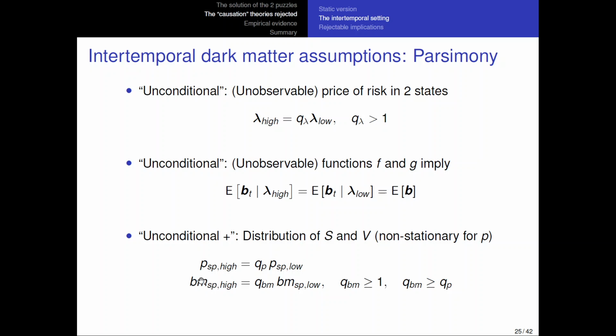So if we make this assumption that book-to-market spreads increase in high price of risk states, then at least I want to assume that they don't increase by less than the size spread. So if it's going to increase, it's going to be relevant enough for it to not be smaller than what happens to the spread in price.